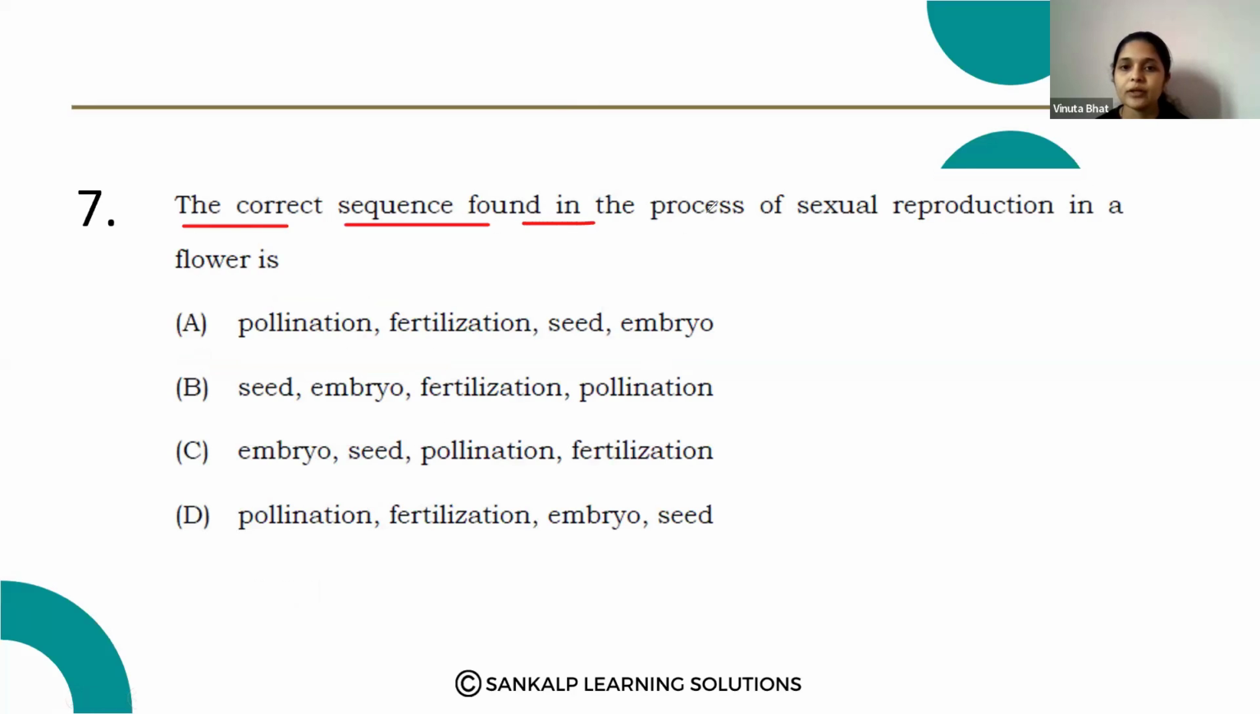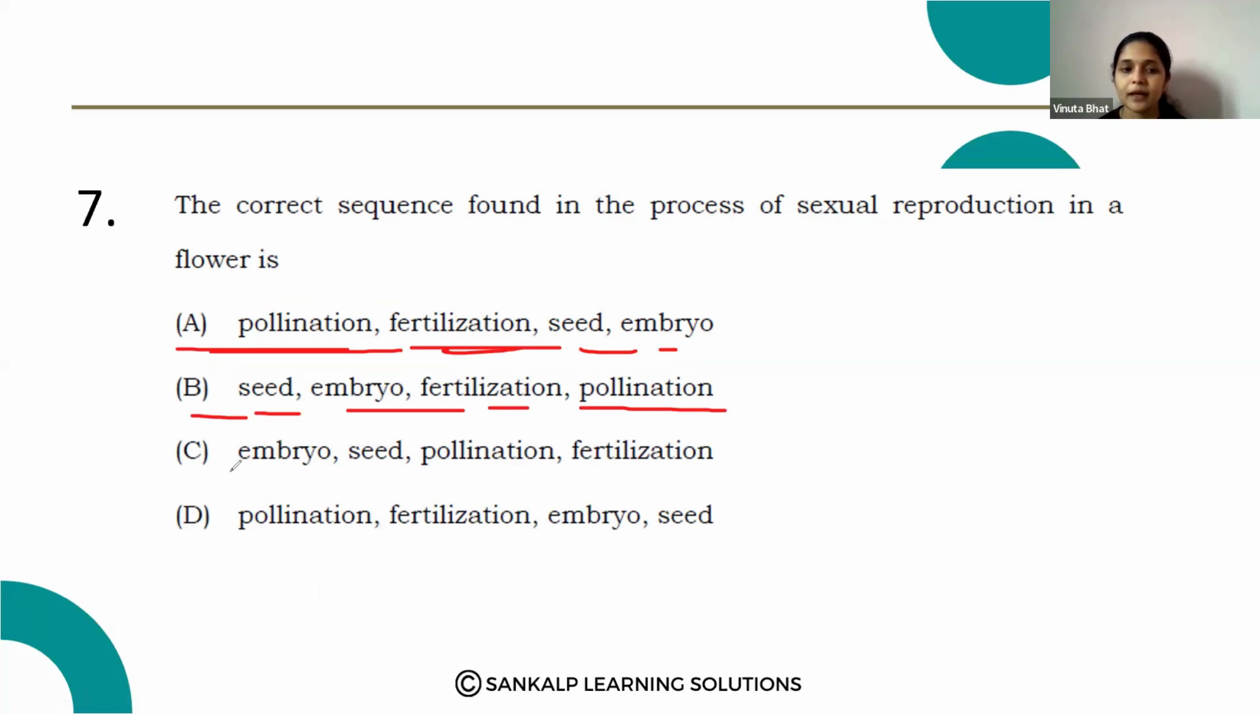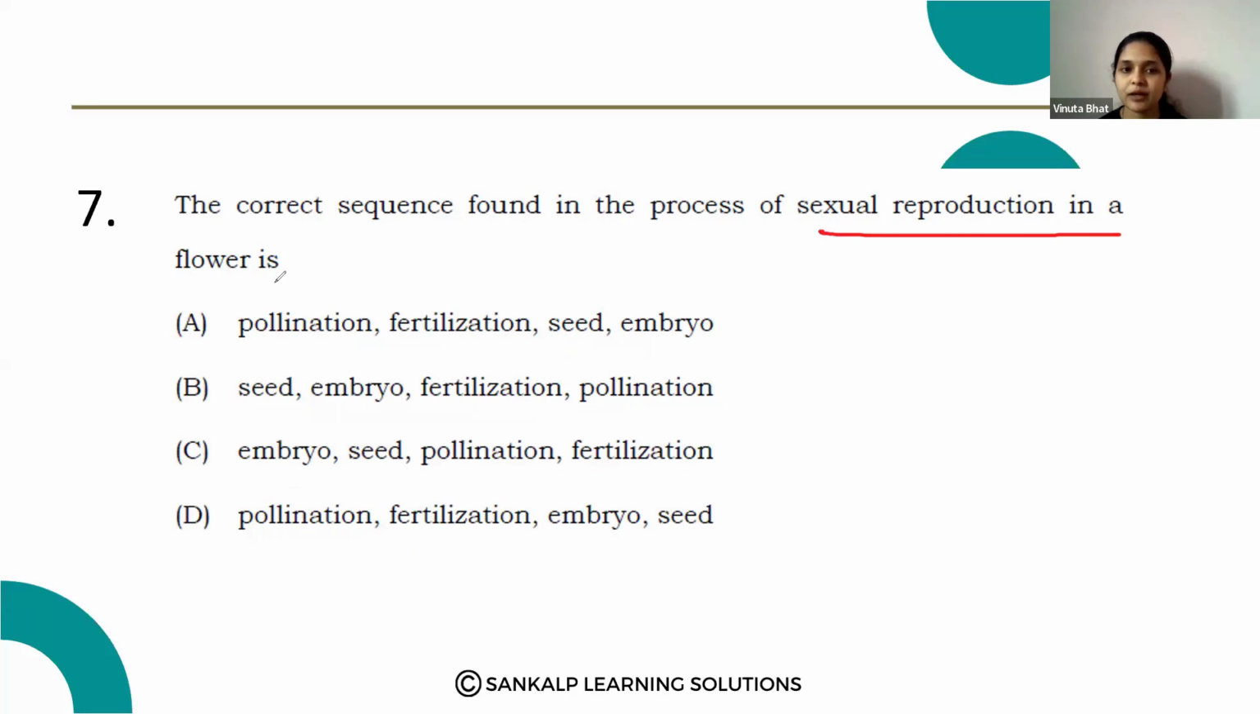The correct sequence found in the process of sexual reproduction in a flower is: option A, pollination, fertilization, seed, embryo; B, seed, embryo, fertilization, pollination; C, embryo, seed, pollination, fertilization; D, pollination, fertilization, embryo, seed. The first step in sexual reproduction is pollination.